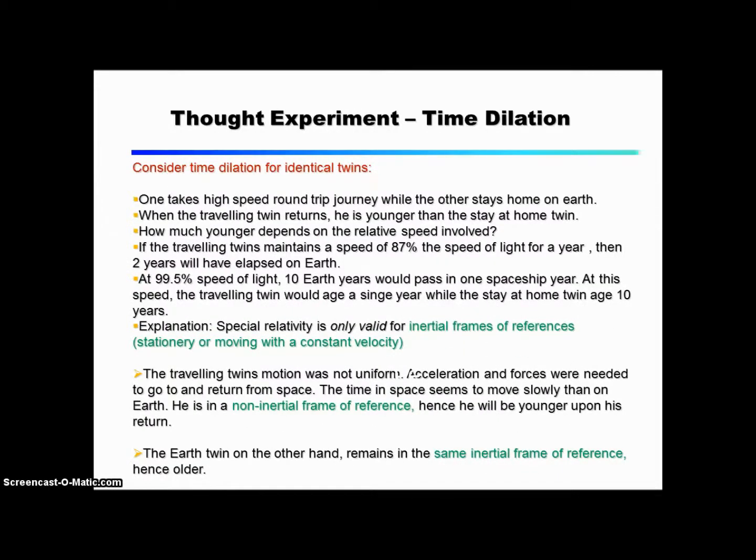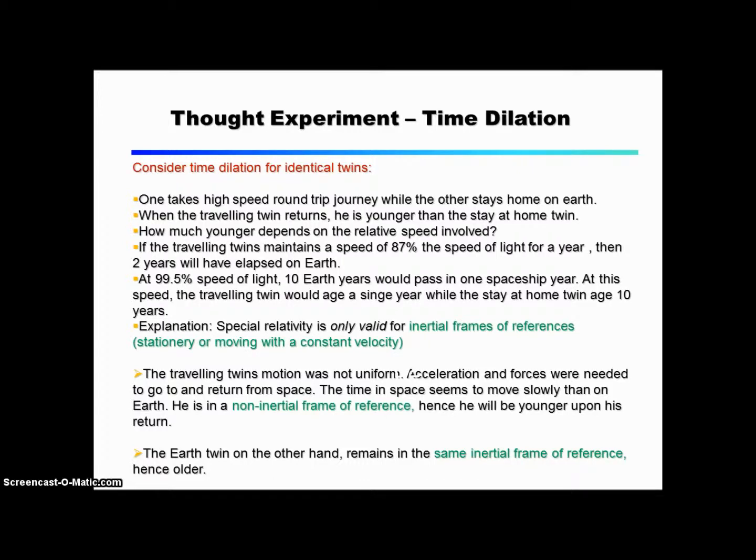Thought experiment. Consider time dilation for identical twins. One takes a high-speed round-trip journey while the other stays at home on Earth. When the travelling twin returns, he is younger than the stay-at-home twin. How much younger depends on the relative speed involved. If the travelling twin maintains a speed of 87% of the speed of light for a year, then 2 years will have elapsed on Earth. At 99.5% of the speed of light, 10 Earth years would pass in one spaceship year. At this speed, the travelling twin would age a year, while the stay-at-home twin ages 10 years.